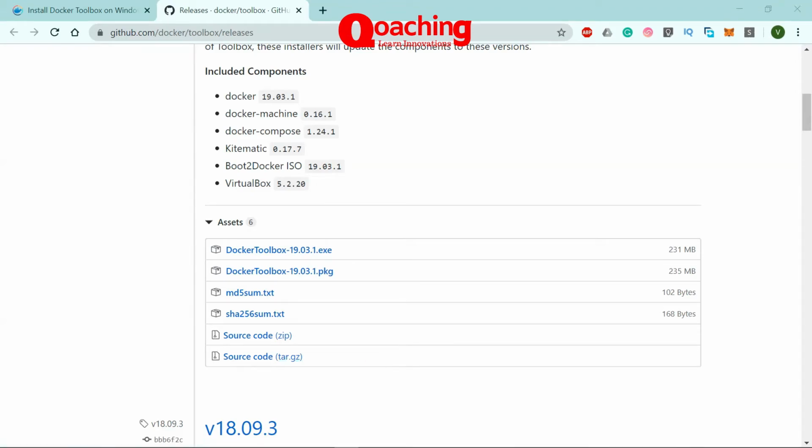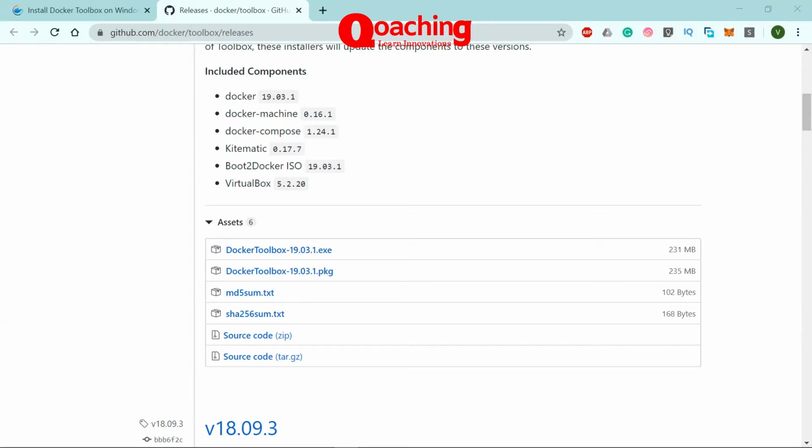Meanwhile, while it's downloading, I want to tell you something. Docker, as I said, was natively built for Linux, and since Docker Desktop is only available for Professional and Enterprise, those who do not have these have to install Toolbox.